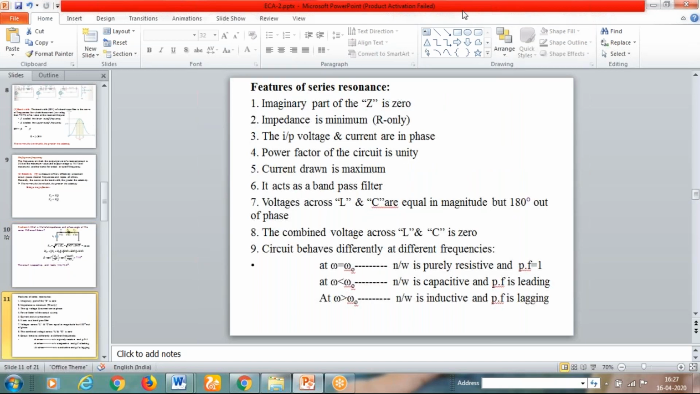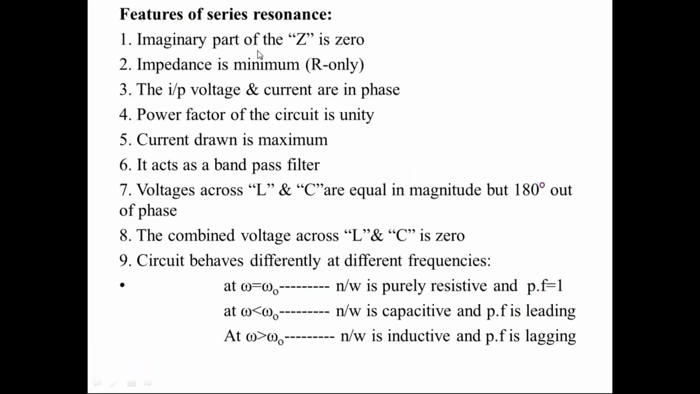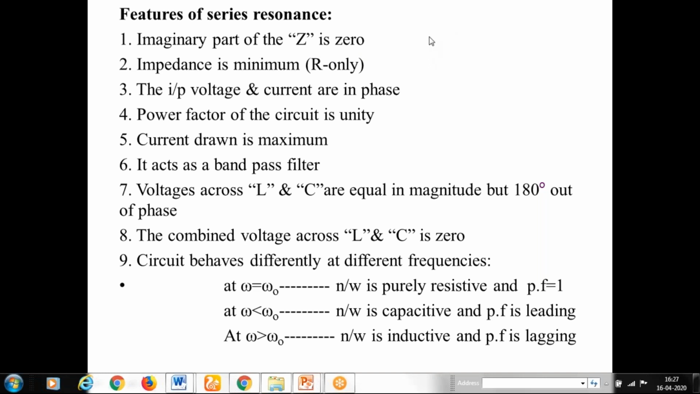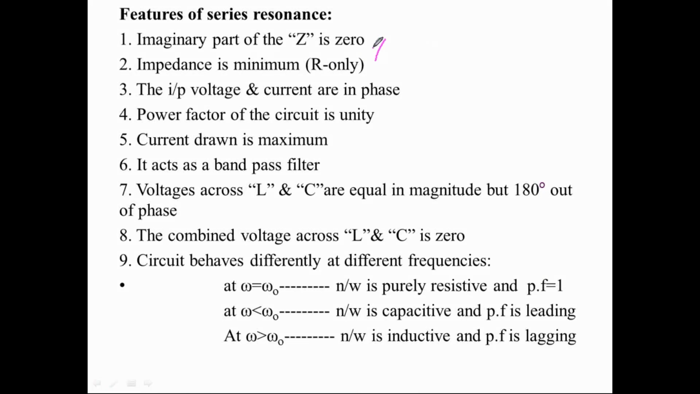Now, these are important features of the series RLC resonance circuit. Here the imaginary part of the impedance Z should be equal to 0. That is, XL minus XC should become 0. XL minus XC, or XC minus XL, is equal to 0 at the resonance condition. This is the condition for series resonance. The impedance is minimum, Z is equal to R only, as you have seen.